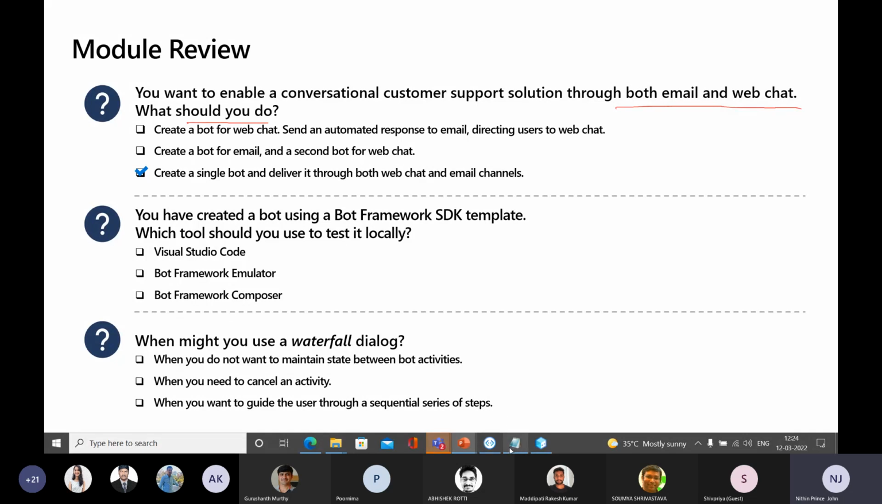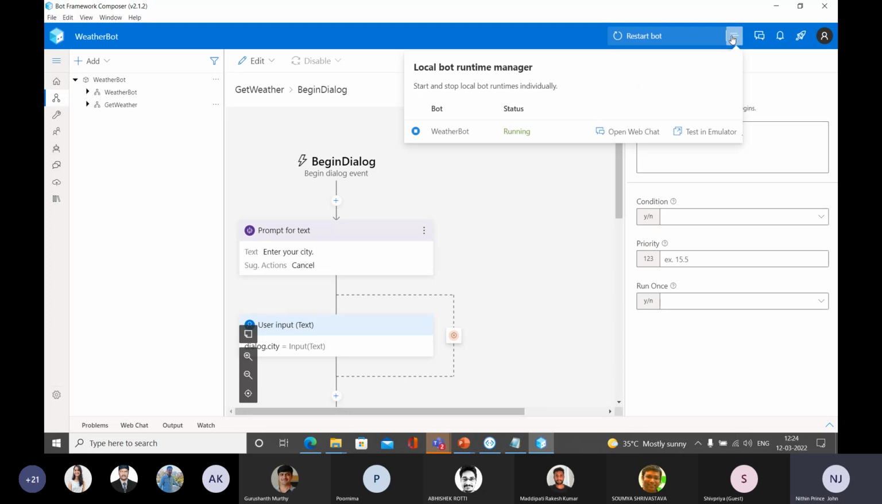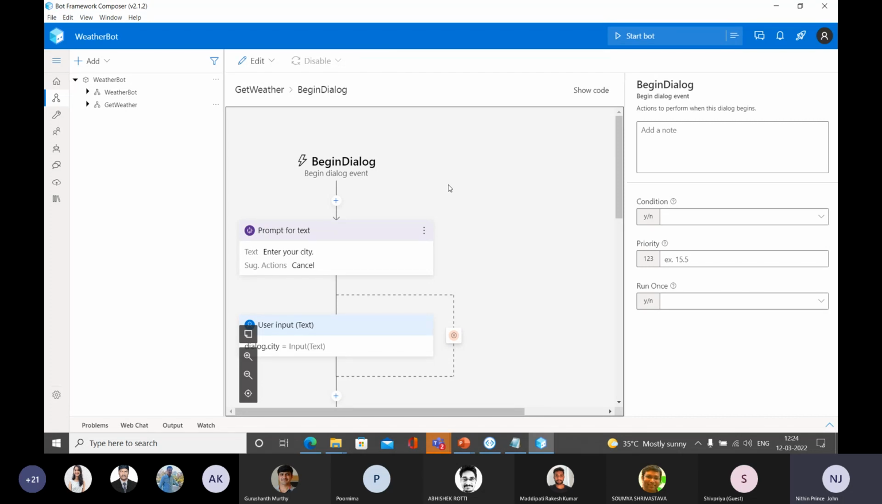But you may ask why someone is saying Bot Framework Composer. We have tested our bot from Composer itself, right? We tested this bot from this point itself, but the actual answer is that we need to test our bot from the Bot Framework Emulator. How can we do that? I will show you. So let me start this bot again.